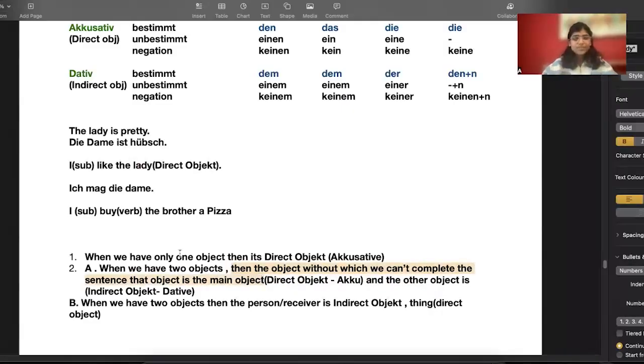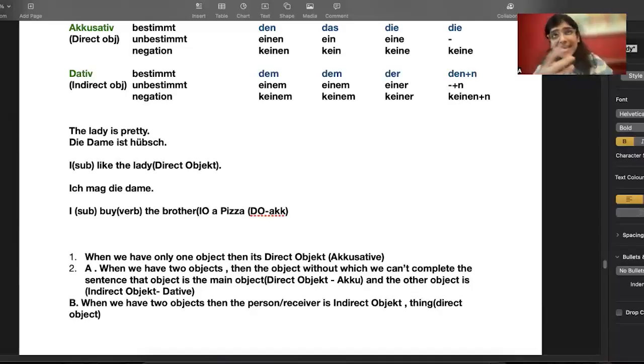For example, if I'm saying I buy the brother, what do you buy the brother? Do you buy a dress for the brother? Food for the brother? So this, I buy for the brother, is not a complete sentence, right? That means without pizza, your sentence is not completed. That means pizza is a direct object, which is an accusative object. And the other one, the receiver, like your brother, will be an indirect object, because you can say I buy a pizza, which is a complete sentence.